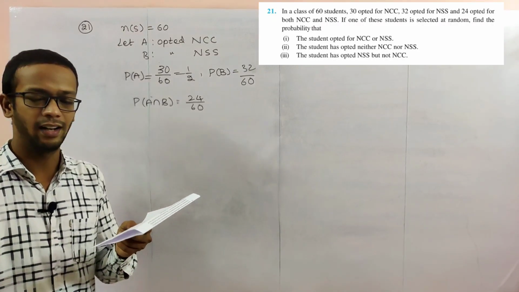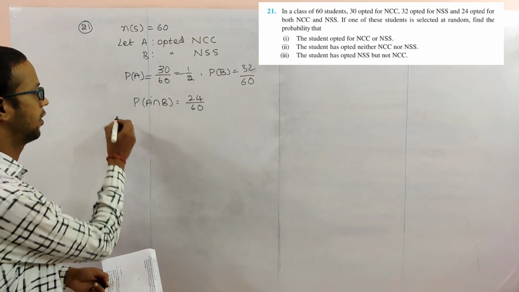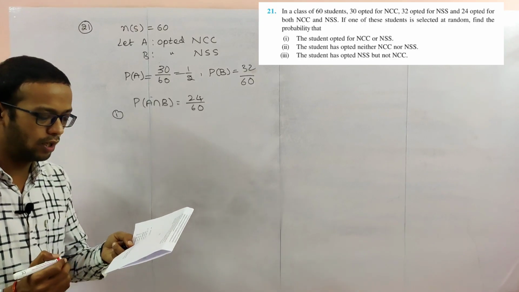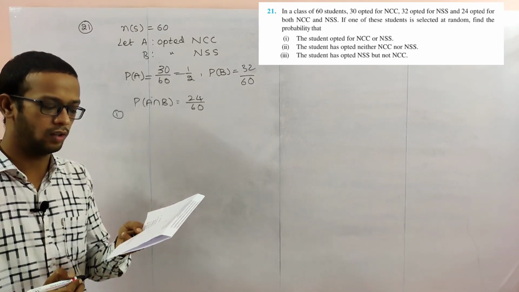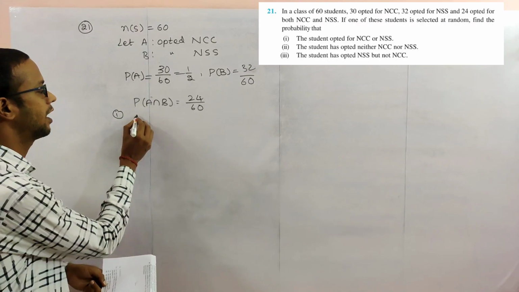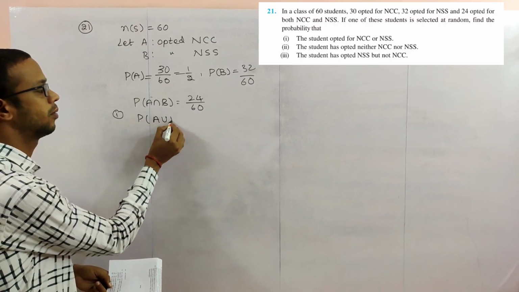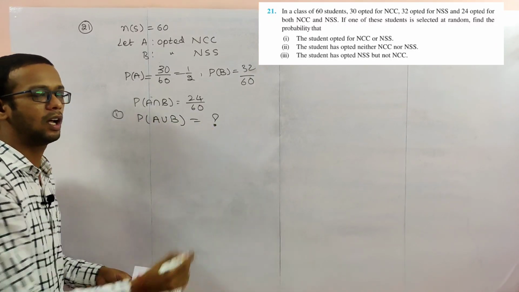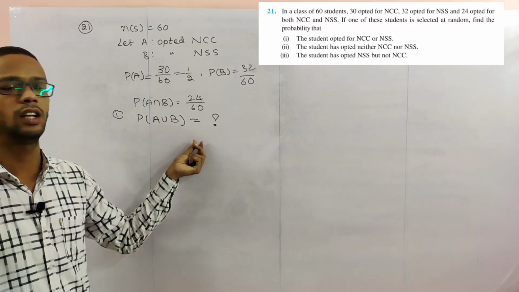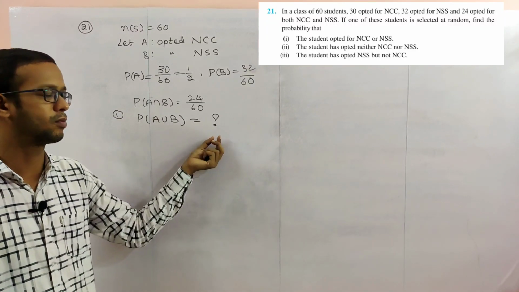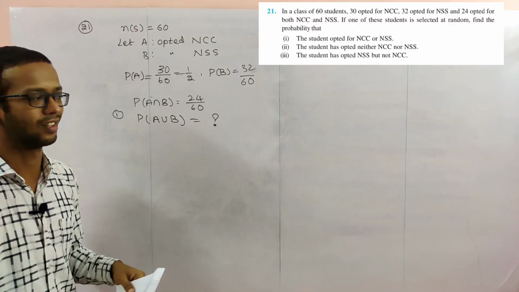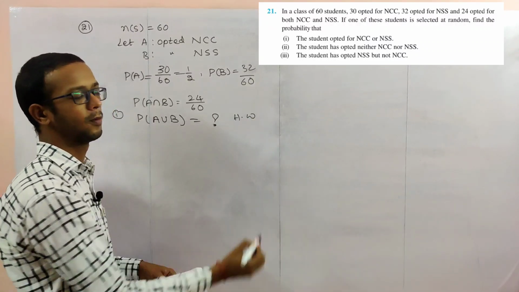So now we have to find the given questions. First one: probability that the student opted NCC or NSS, A union B. We have the formula P of A plus P of B minus P of A intersection B. We can substitute and simplify and we'll get the answer. Take this one as homework.